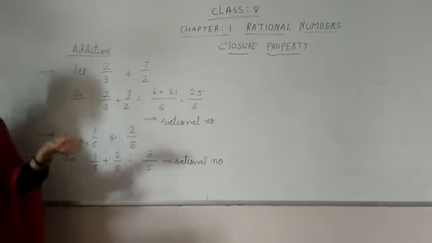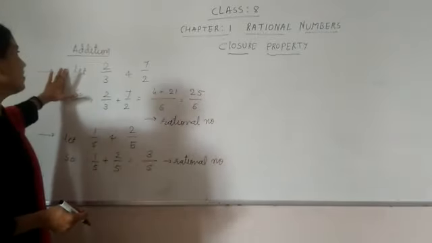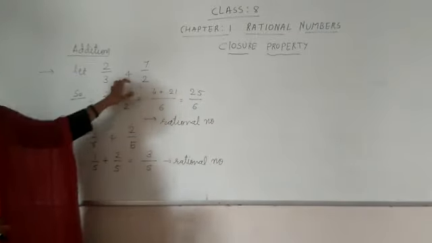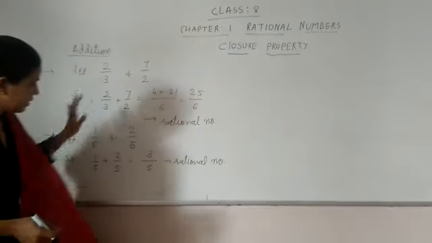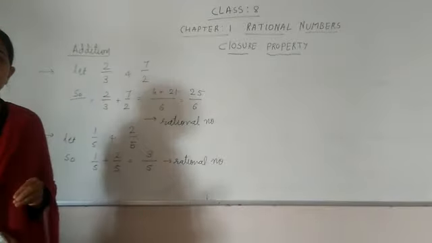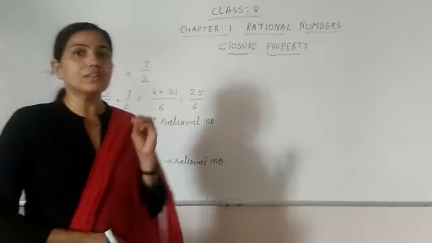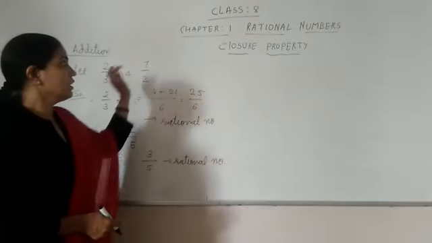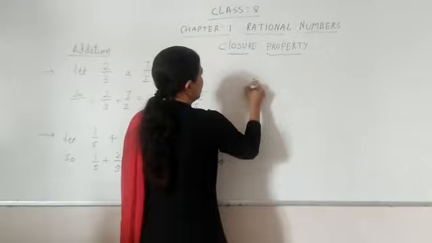Similarly, you can check for other numbers also. So when we take two rational numbers, the addition gives us a rational number. Therefore, we are getting a rational number. So we can write down here,